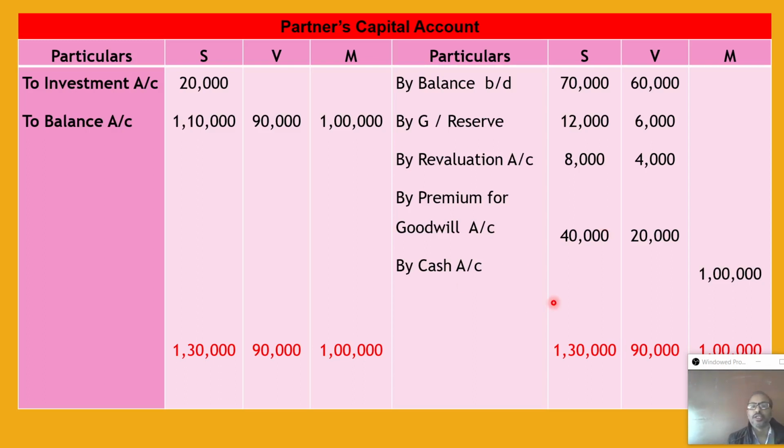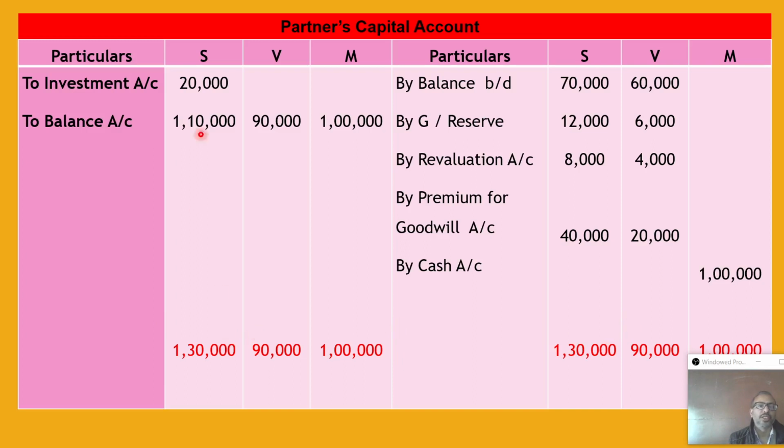Now this is the incoming partner's contribution as his capital. So cash or bank account debit, new partner's capital credit. This time S takes over one asset, the investment: 50% of the value, that is 40,000 into 50%, 20,000. As I already told, the respective partner's capital account is debited and the respective asset credited. So S capital account debit, investment credit. After that we balance: balance c/d, credit side minus debit side, 1 lakh 30, 90 and 1 lakh.